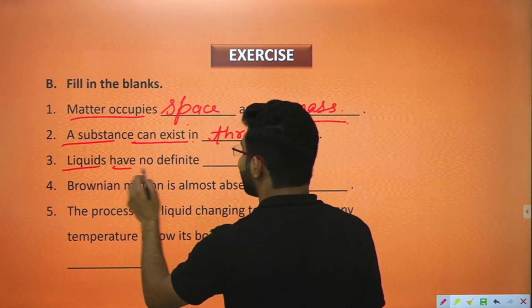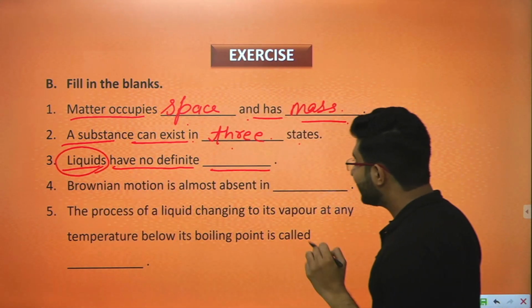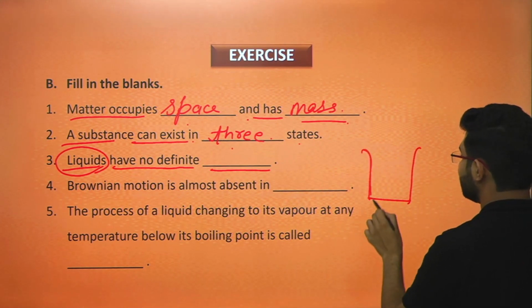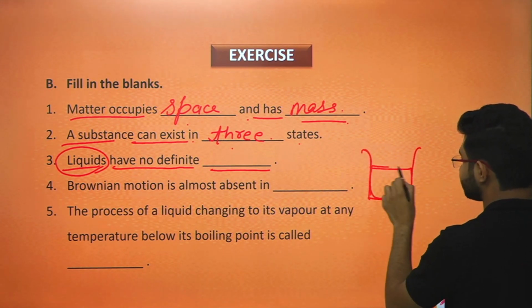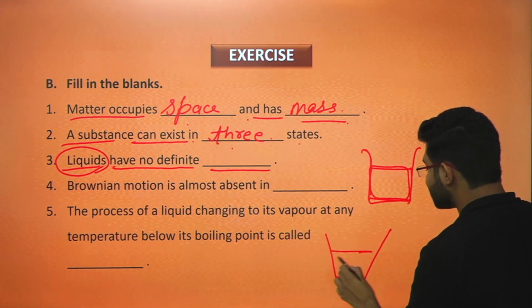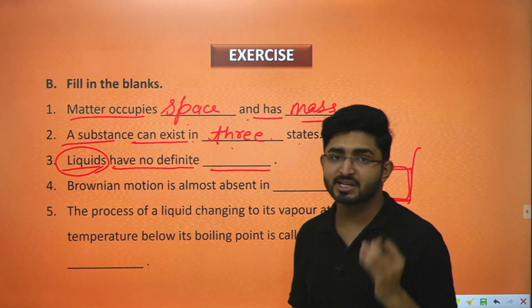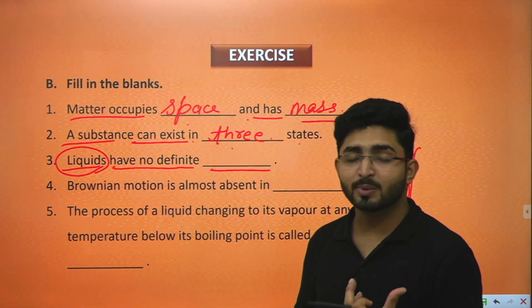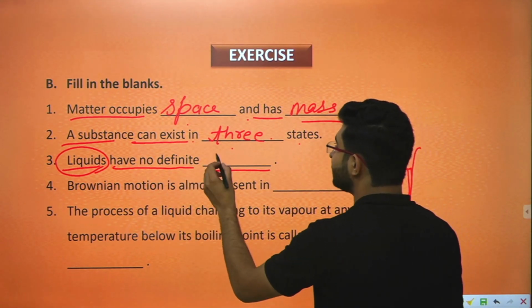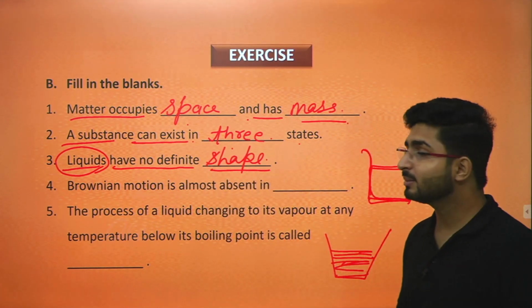Next one is liquids have no definite dash. Whenever we are talking about liquid, if I have filled the liquid in any container, in a glass basically, then it will take the shape of the glass. If I have filled the liquid in a bucket, then it will take the shape of that bucket. What does it mean? That it does not have a definite shape. It takes the shape of the particular container in which it is filled. So that's why liquids have no definite shape, but they have a definite volume. We have studied this in the properties.